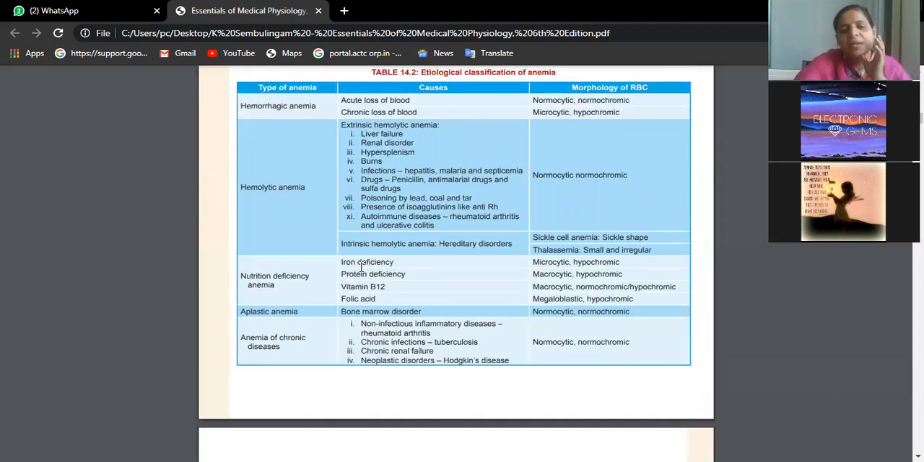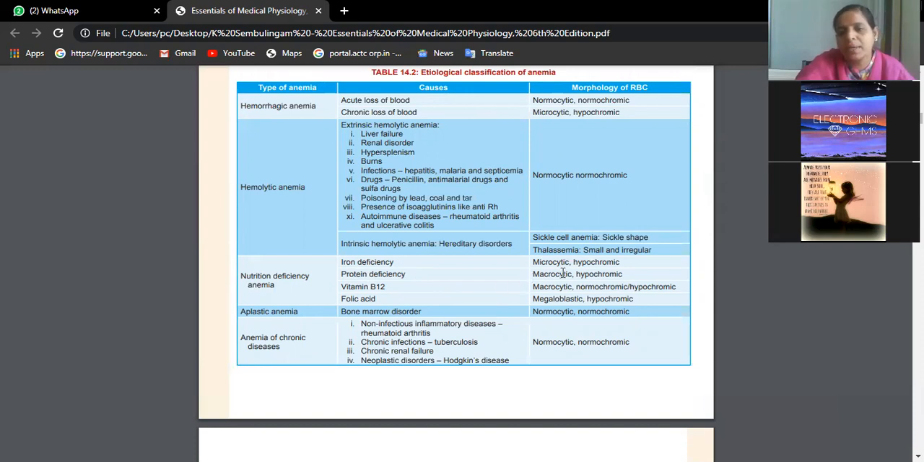Then we have nutritional deficiency anemia. That means if iron is not taken properly in the diet, the blood picture is small RBC, pale RBC, microcytic hypochromic. Protein deficiency: hemoglobin has heme and globin. The globin part is protein. So if protein is not taken in the diet, then also we will suffer with anemia, due to protein deficiency.